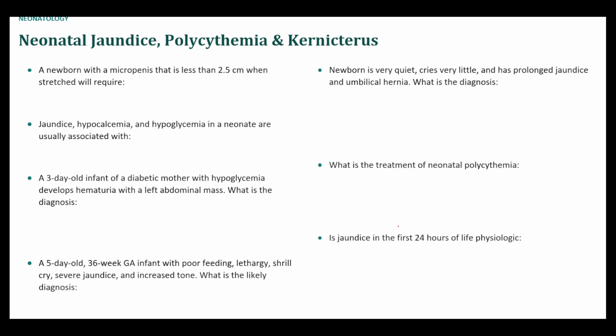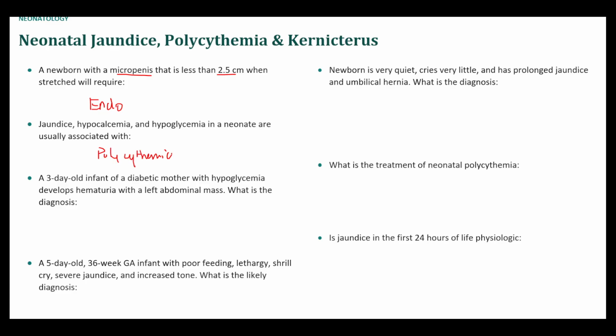Let's move on. Neonatal jaundice, polycythemia, kernicterus, and newborn with micropenis less than 2.5 cm when stretched. I believe this requires endocrinology evaluation, like if they have congenital adrenal hyperplasia, maybe a 21-hydroxylase deficiency or 17-hydroxylase deficiency or something like that. Jaundice, hypocalcemia, hypoglycemia in a neonate. This is going to be due to polycythemia.